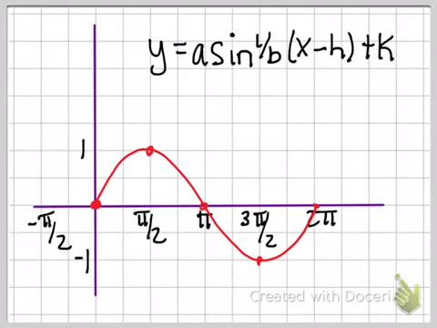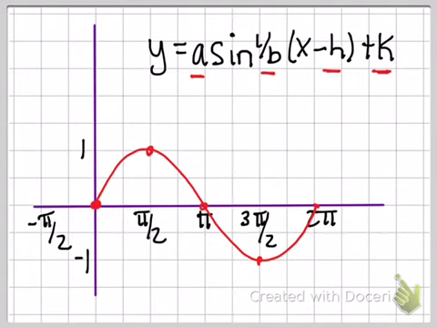Now what I'd like to show you is how we can transform our graphs up, down, left, right, stretch, and compress. The A affects the amplitude, the B affects the period, the H moves it left and right, and the K moves it up and down, which is the midline.